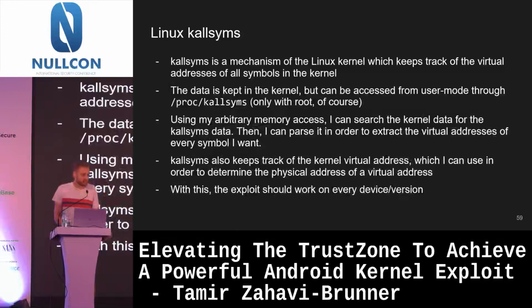Basically, it keeps track in memory of what the addresses are of all the symbols. And I wrote some code that scans through the whole kernel memory to find something that looks like it, parse it, and this way I was able to know the addresses of each symbol I want to modify. And by this point, my exploit worked on all devices and versions that I tried it on, which was super cool, without needing any adaptations.